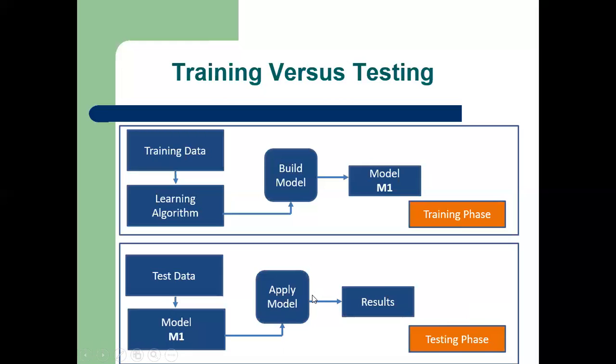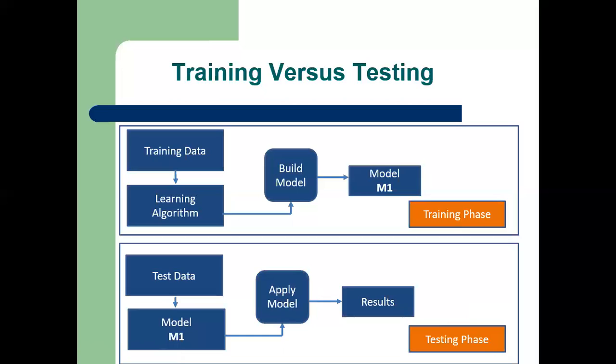Now, test data is completely unknown to the learning model because the learning model is constructed by processing the training data. The test data is completely unseen and unknown data to the learning model. And there should not be any common instances between the training data and the test data.